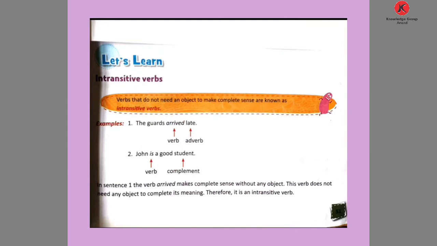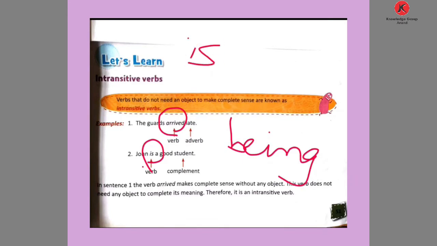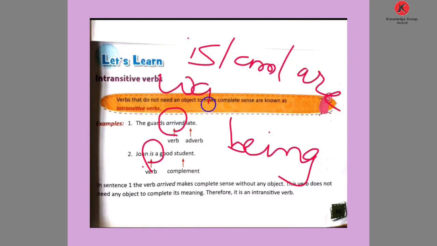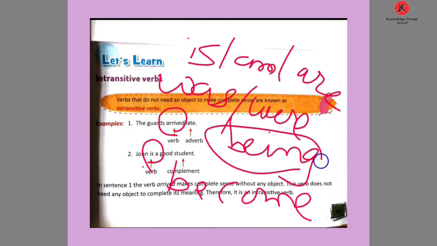We see here the first word, arrive, is used. It's a verb of action. We can say the main verb is used in the sentence. And in the second type, verb of being, the to be form is used. Which to be forms? Is, am, are, was, were, and the word become we use in verb of being. Okay?